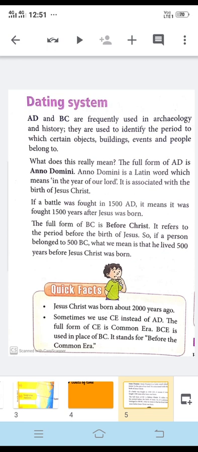The first century before the common era begins at the year 100 BCE and ends with 1 BCE. So here we are writing in reverse order. Okay. Similarly, the first millennium before the common era begins at the year 1000 BCE and ends with the year 1 BCE. So the first century before the common era is indicated as 100 to 1 BCE.